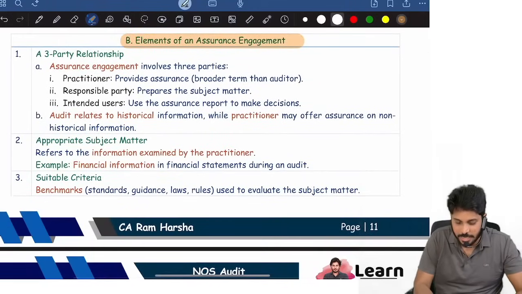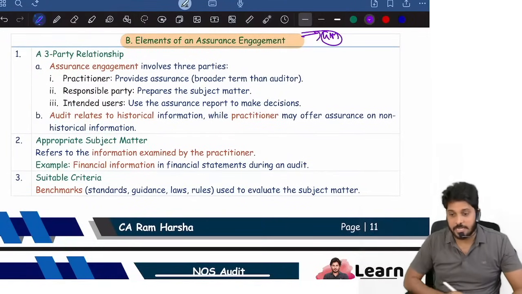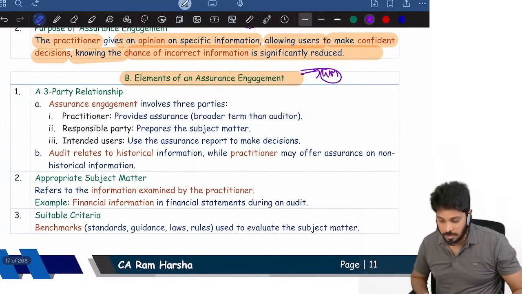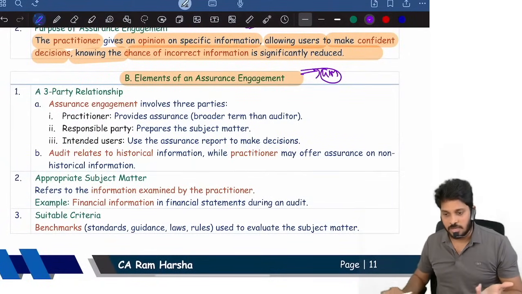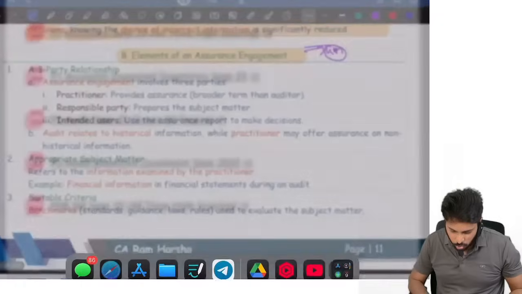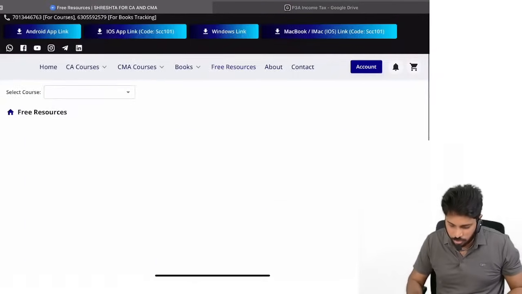Elements of an assurance engagement. These are 4-mark questions right away. What is an assurance engagement? What are the elements of an assurance engagement? It is there in free resources, guys. It is there in free resources. I showed you already. I don't know why you are asking.